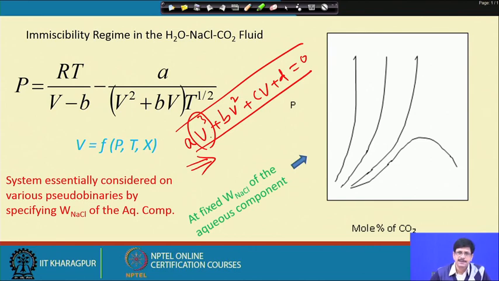So, we devise an appropriate numerical method by which we find the root of this equation, which will be the molar volume of the fluid mixture.